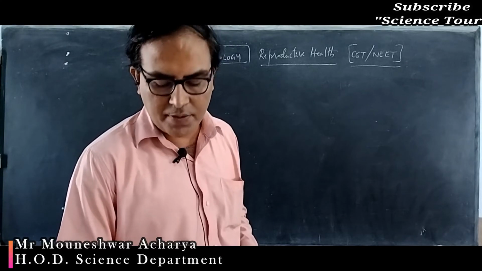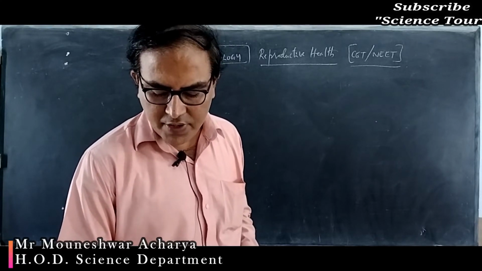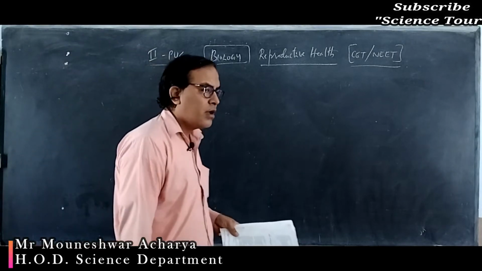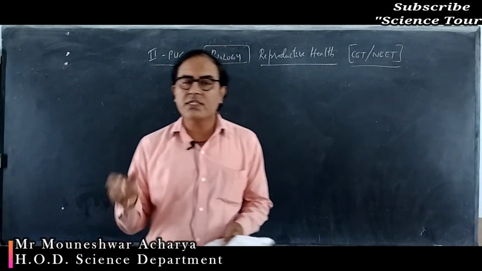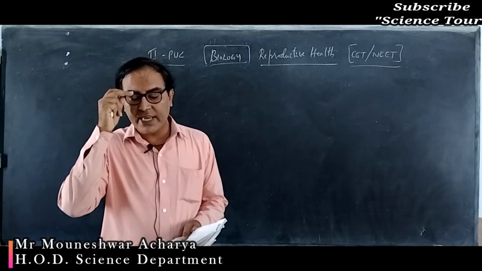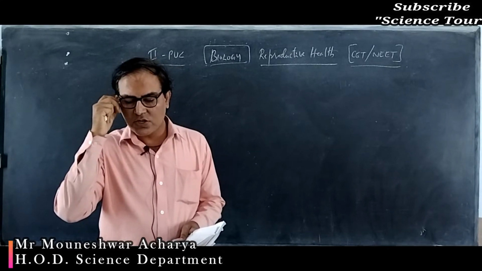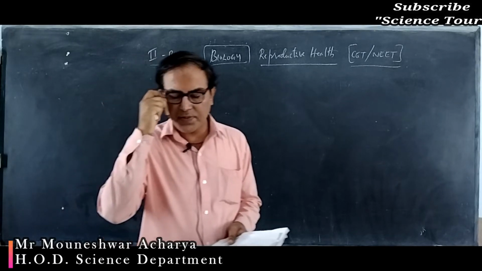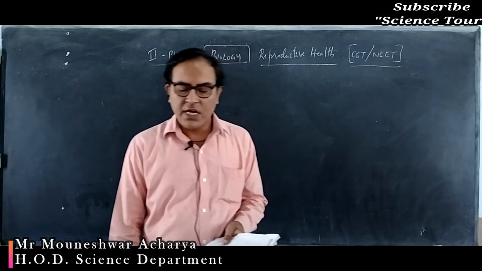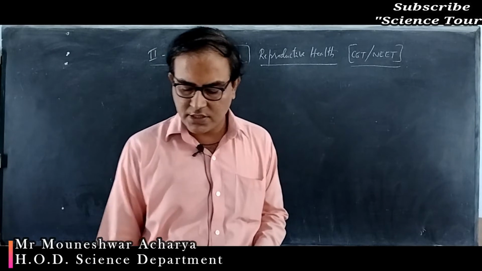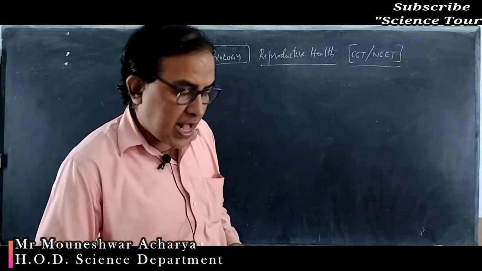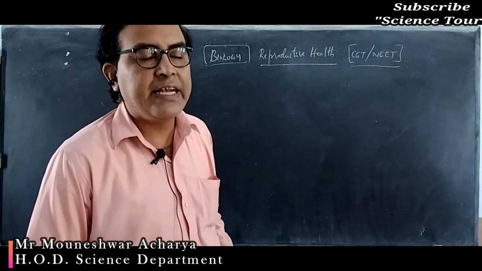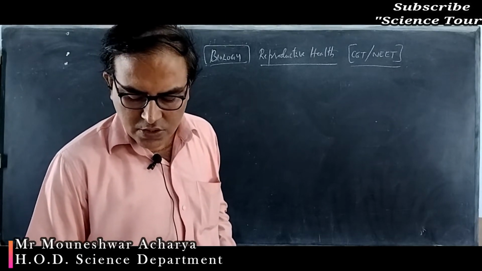It takes 1 to 2 days for the fertilization after the coitus. And implantation, that is the attachment of the fertilized egg to the wall of the uterus, takes place only after 6 to 7 days. So if the emergency pills are taken after 72 hours, their effectiveness is very less. They are not as effective. So it has to be taken within the 72 hours time.